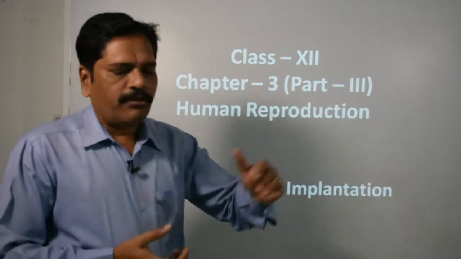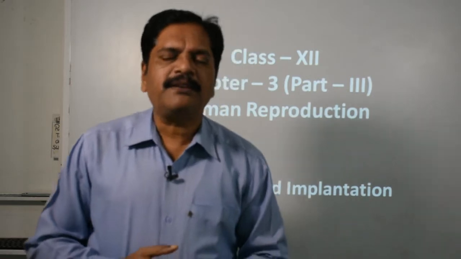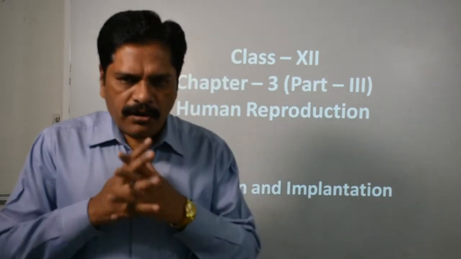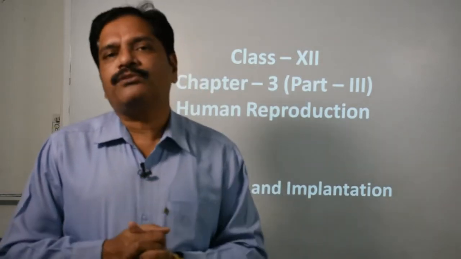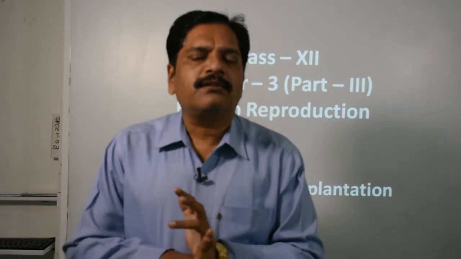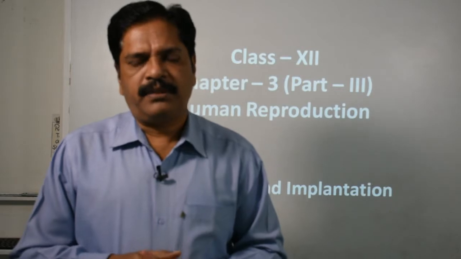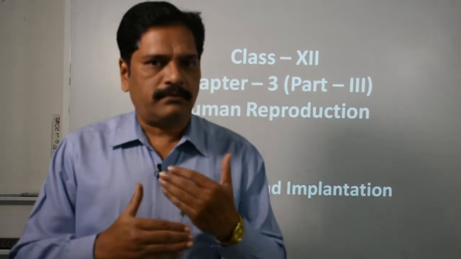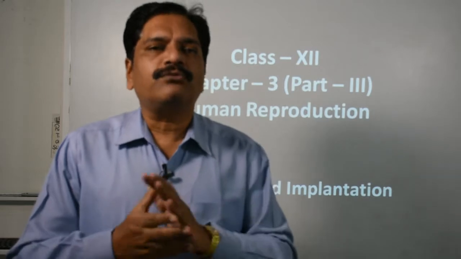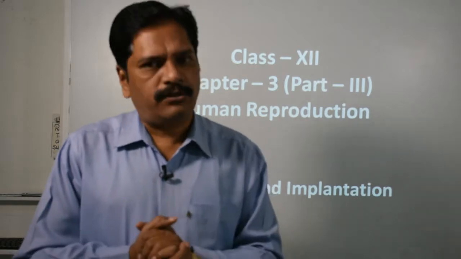As you know, we already finished two parts of chapter 3, human reproduction. I think you remember that we divided this chapter into three parts. The first part was the introduction and the explanation of the male and female reproductive system. In the second part we discussed gametogenesis, spermatogenesis and oogenesis, and also the menstrual cycle and its hormonal control.